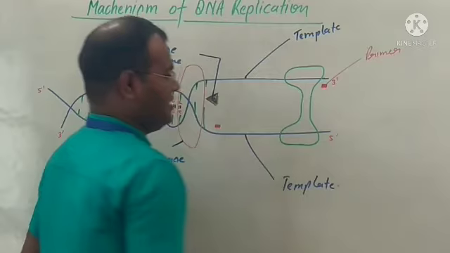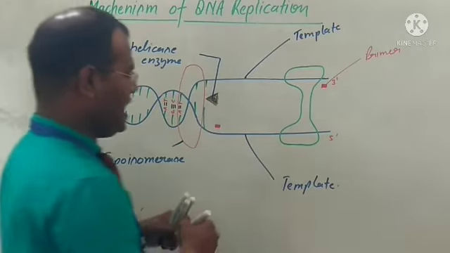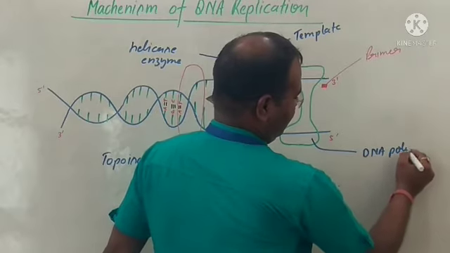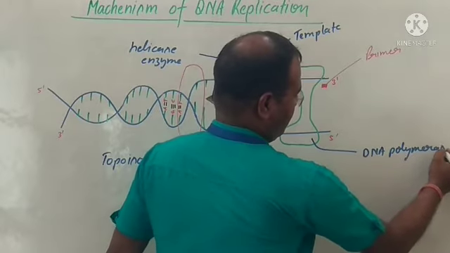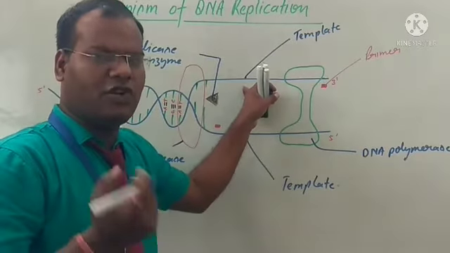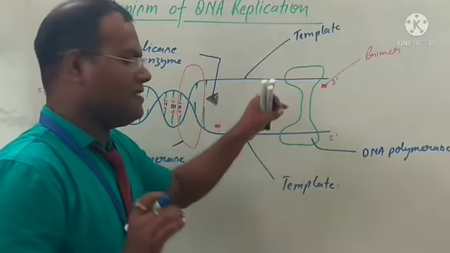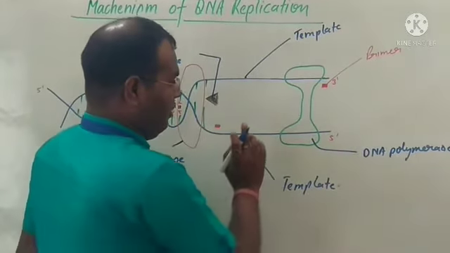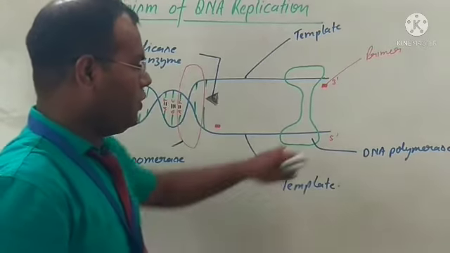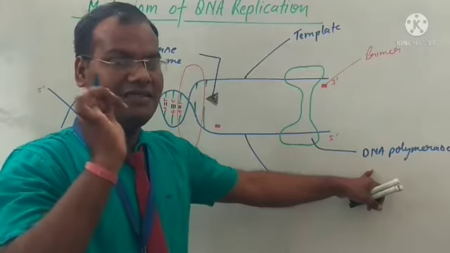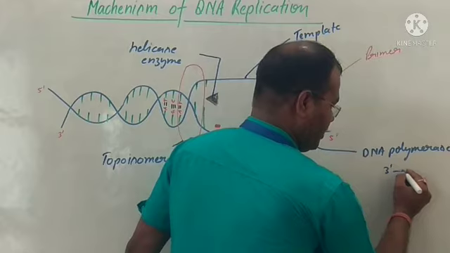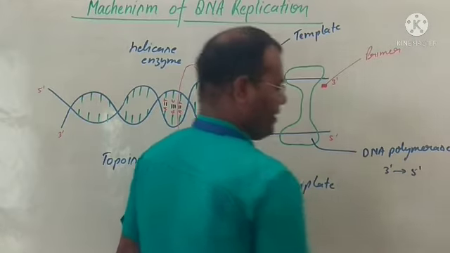DNA polymerase enzyme. The template consists of many nucleotides. I already explained to you that DNA polymerase always reads the template in the 3 to 5 direction. You should learn this every time.